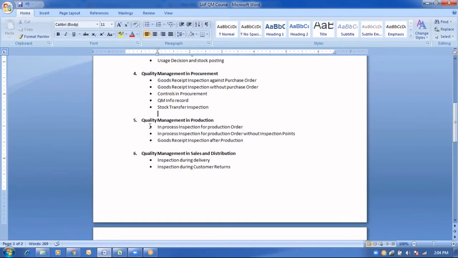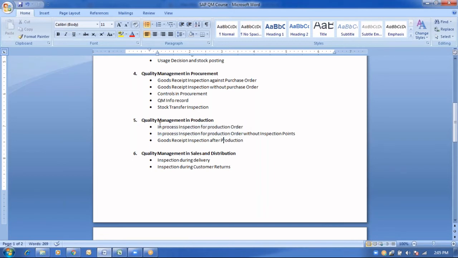Okay, now quality in production, this is an integration between quality management and production planning module. Okay, so this is applicable only to the products that are manufactured within the SAP system, manufactured by a particular plant. When a particular QM module is integrated with the PP module, as per standard SAP, inspection lot origin 04 will trigger, which creates a particular inspection lot automatically or manually. Okay, so again there would be two types of process. Okay, one would be the in process inspection.